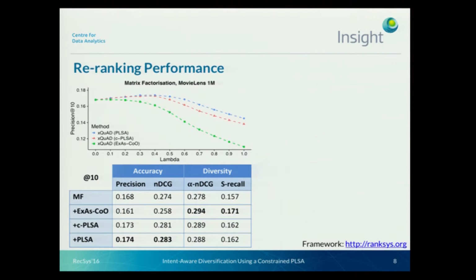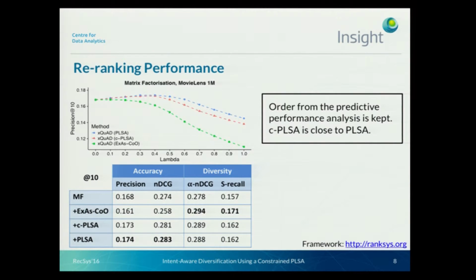Now, if we look at the performance of the final re-rankings, we can see that on accuracy, the order of the models is the same as we've seen on the previous slide. Generally, CPLSA offers better performance or better accuracy than explicit aspect counting model and close to the PLSA. On the diversity metrics,